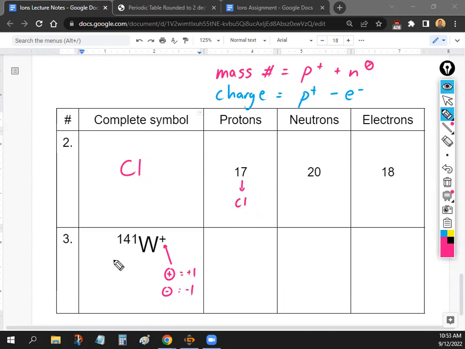Okay, next thing we need to do, let's do the mass number first. It doesn't really matter what order you did it in, but I like to go left to right. So mass number is protons plus neutrons. So protons plus neutrons, that's going to give us a mass number of 17 plus 20, which is going to be 37. So we just need to put 37 on the top left.